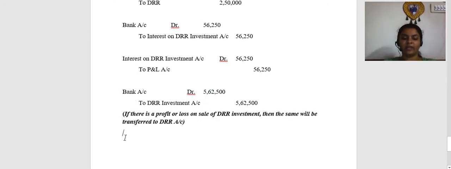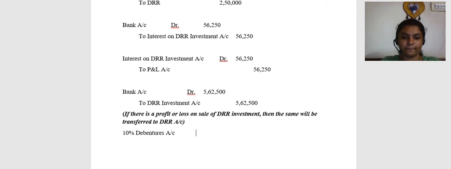So now we have sold the investments. Now what are we left with? We need to redeem the debentures. Pass the journal entry for redemption. The entry is going to be 10 percent debentures account debit, premium on redemption account debit.